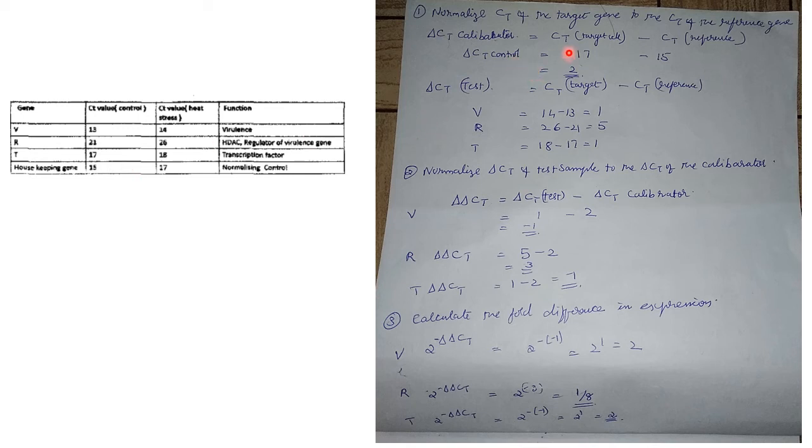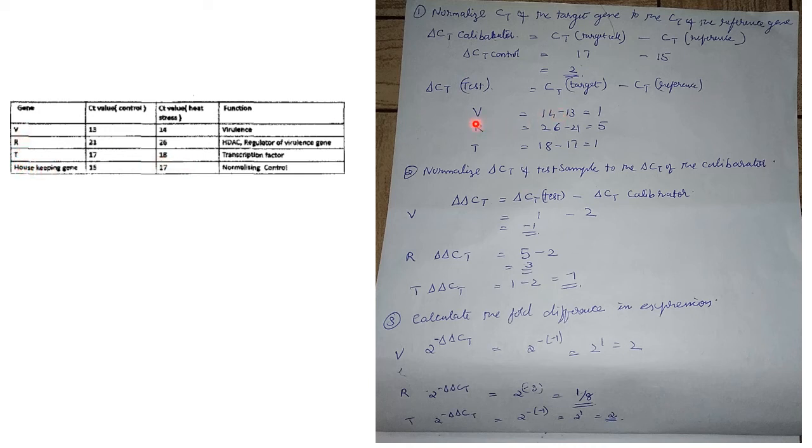So delta CT control is CT target cell, that is heat stress, so that is 17, and CT reference, this is the CT value for control, that is 15. So you just put it in the formula: 17 minus 15 is equal to 2. Then delta CT test, that is V, R and T. So CT target minus CT reference, the same formula, but we will be taking it for V, R and T.